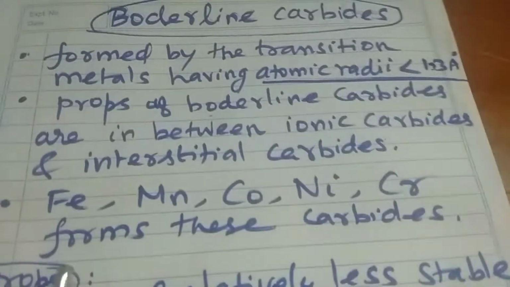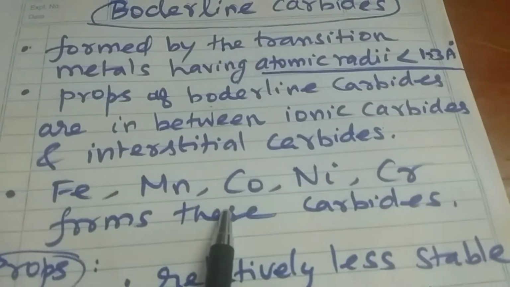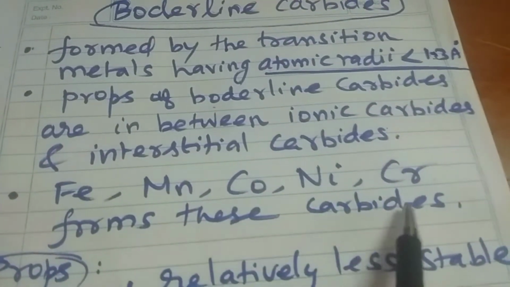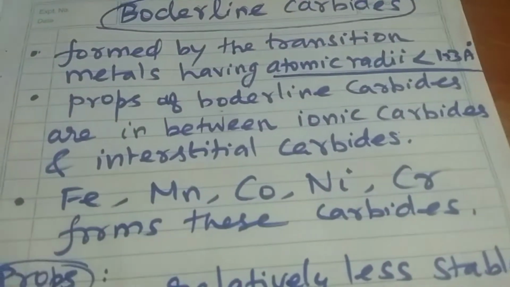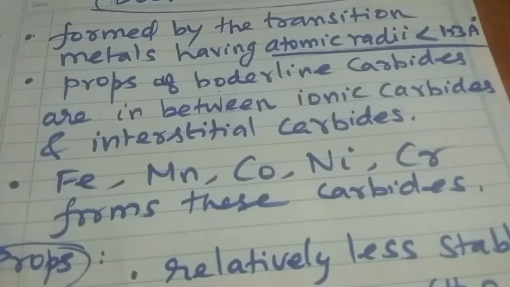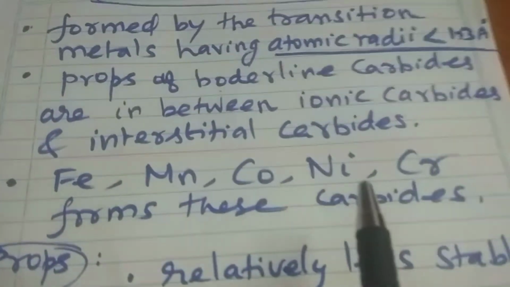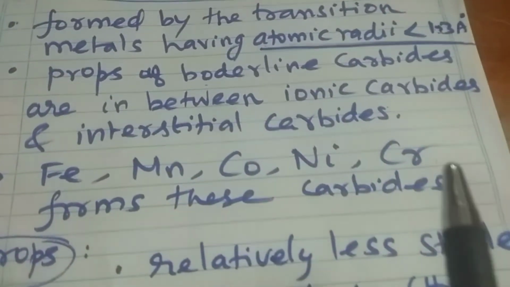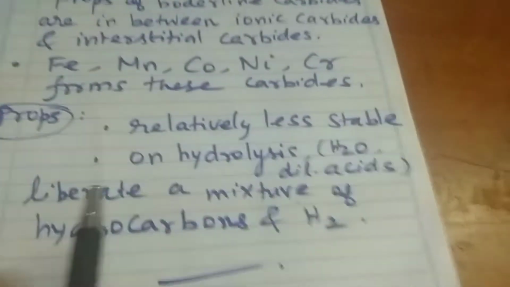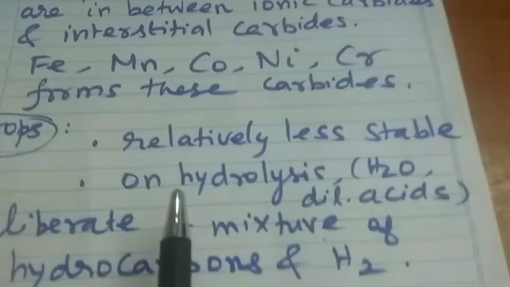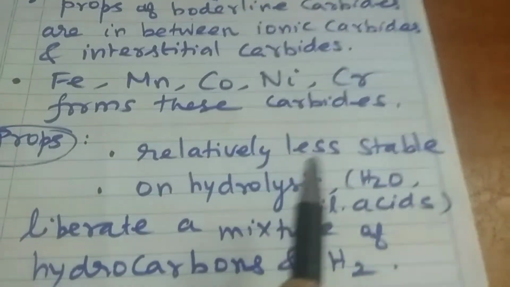The metals iron, manganese, cobalt, nickel and chromium form these borderline carbides because these metals have atomic radii less than 1.3 Angstrom. Properties: these borderline carbides are relatively less stable.